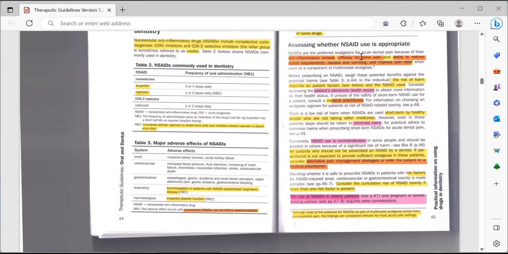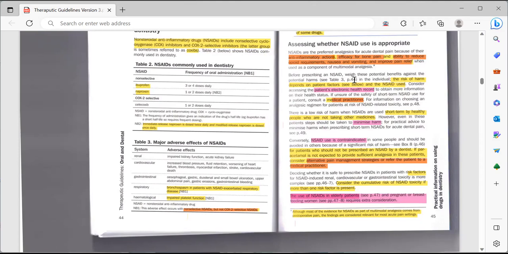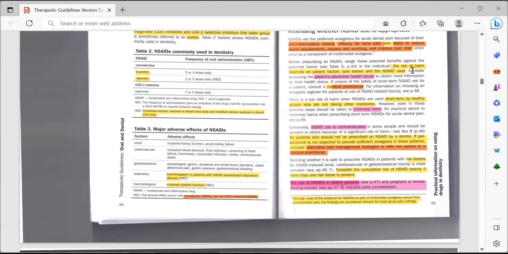Multimodal analgesia means if the patient has more severe pain, you can add NSAIDs plus paracetamol. That can reduce the chances of you prescribing any opiate to the patient, because opiates have major disadvantages and major adverse effects. So we try avoiding prescribing opiates. Before prescribing an NSAID, weigh these potential benefits against the potential harms.